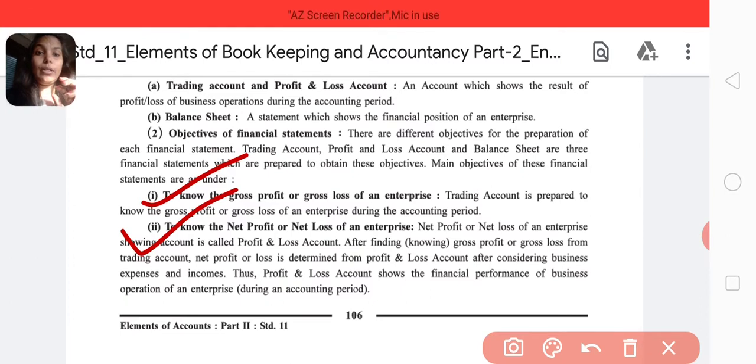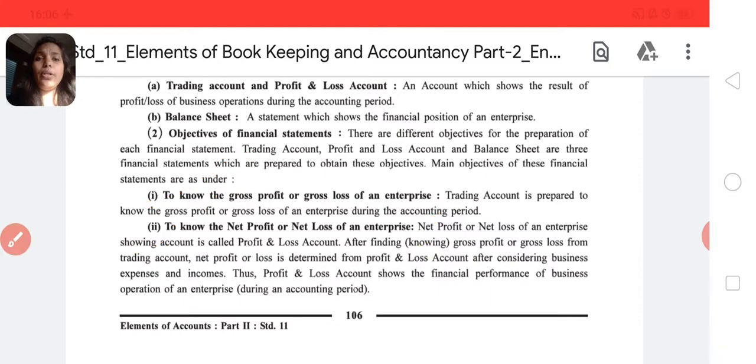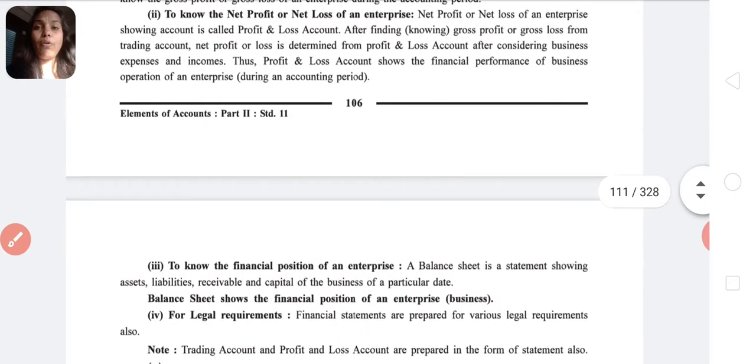पहले trading account से हमें gross profit and gross loss first we get, gross profit और we can get gross loss from trading account. Once you prepare the trading account and close it at the end of the year, you will come to know whether we are receiving gross profit or gross loss. That is transferred to profit and loss account. Now in profit and loss account, the business expenses and incomes are entered, and at the end of the accounting period, we will come to know the true net profit or net loss.